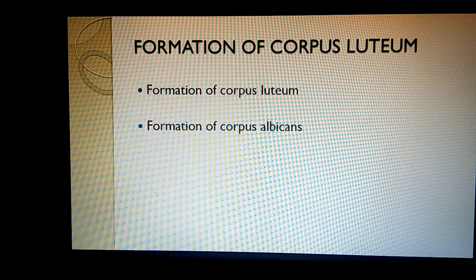These cells have already undergone luteinization, and they form the corpus luteum. If pregnancy occurs, this corpus luteum persists and produces progesterone till the placenta takes over. And if pregnancy does not occur, the corpus luteum degenerates and the corpus albicans is formed.